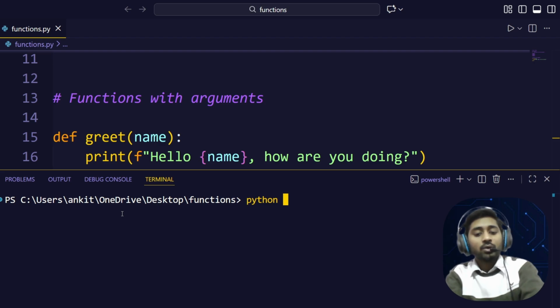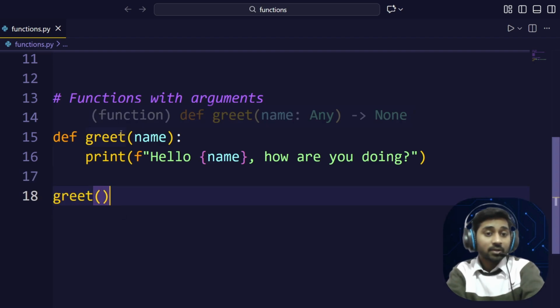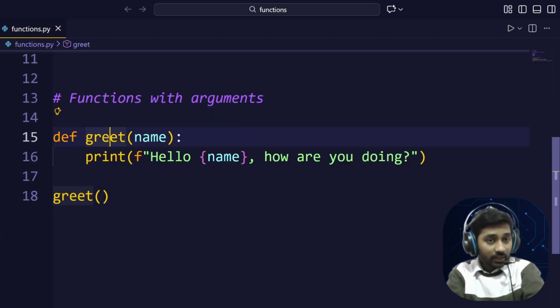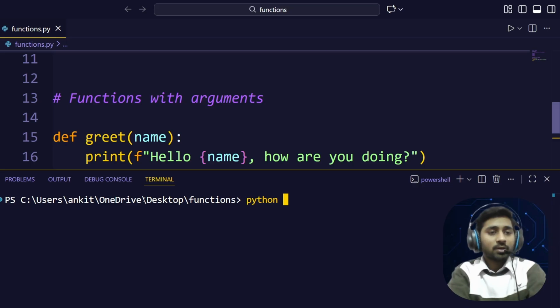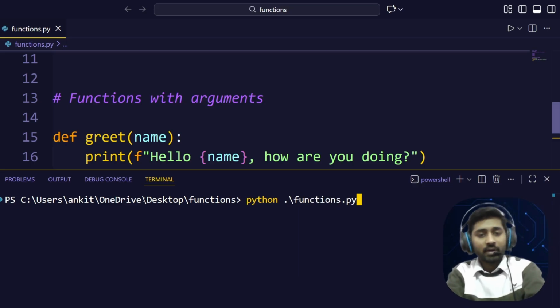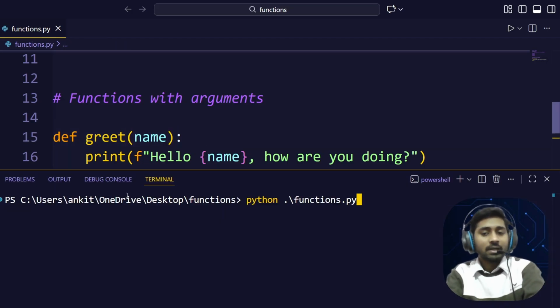So it will say you do not pass the required positional argument, because when we define a function, we put greet here and the value which we are going to pass while calling the function. But here we are not passing this value. You defined it here, but you did not pass it, so you will get this error.